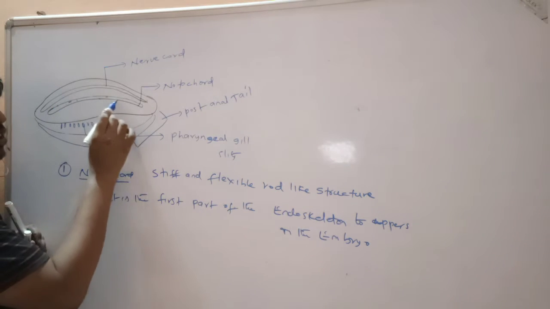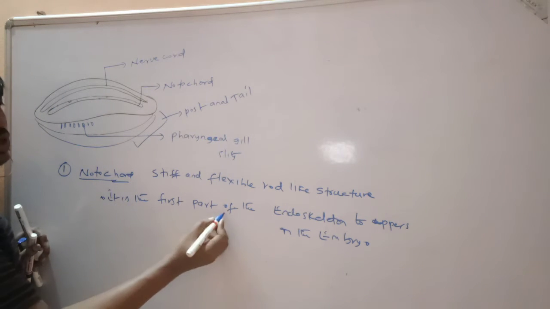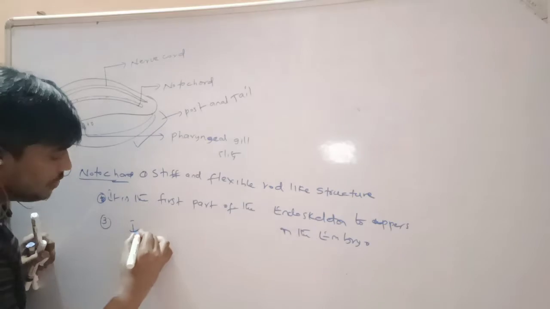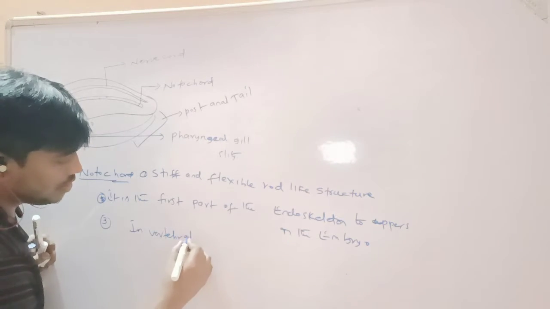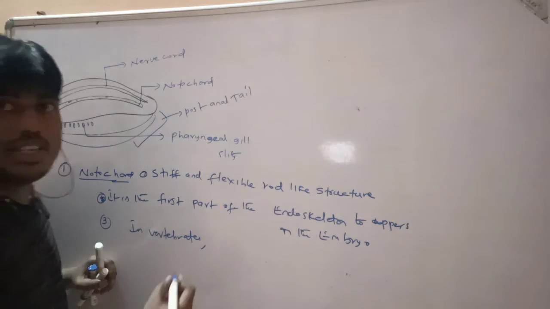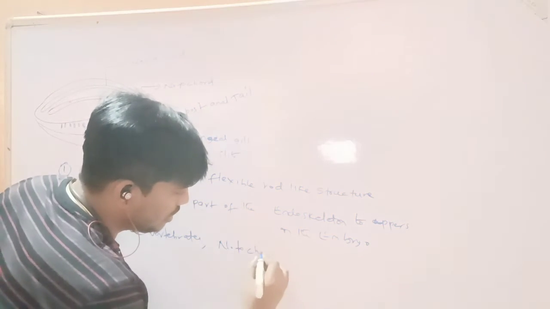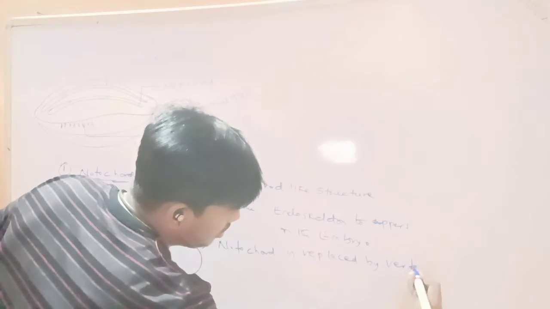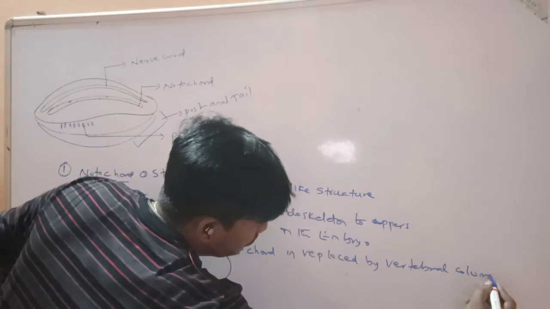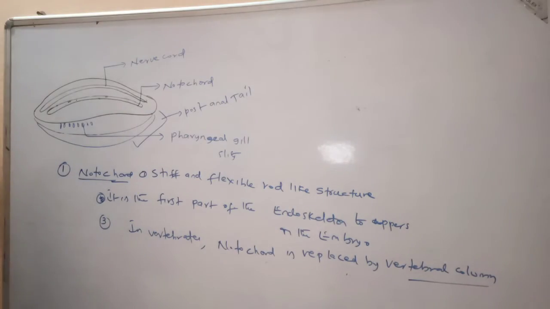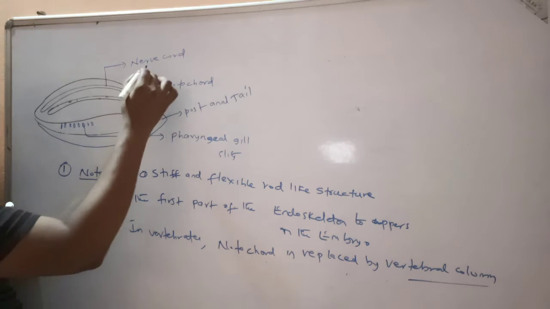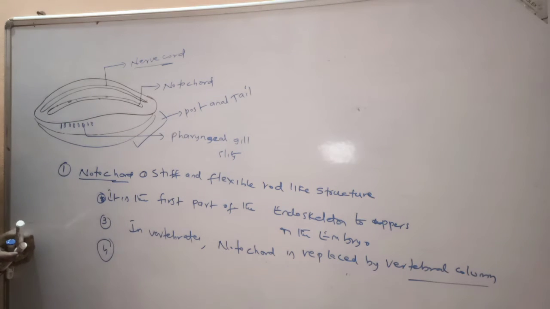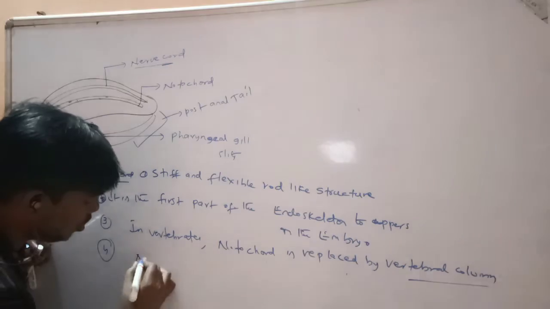Notochord is a rod-like flexible structure. It is the first part of the endoskeleton that appears in the embryo. In vertebrates, notochord is replaced by the vertebral column, the backbone. Next, notochord is located below the nerve cord.